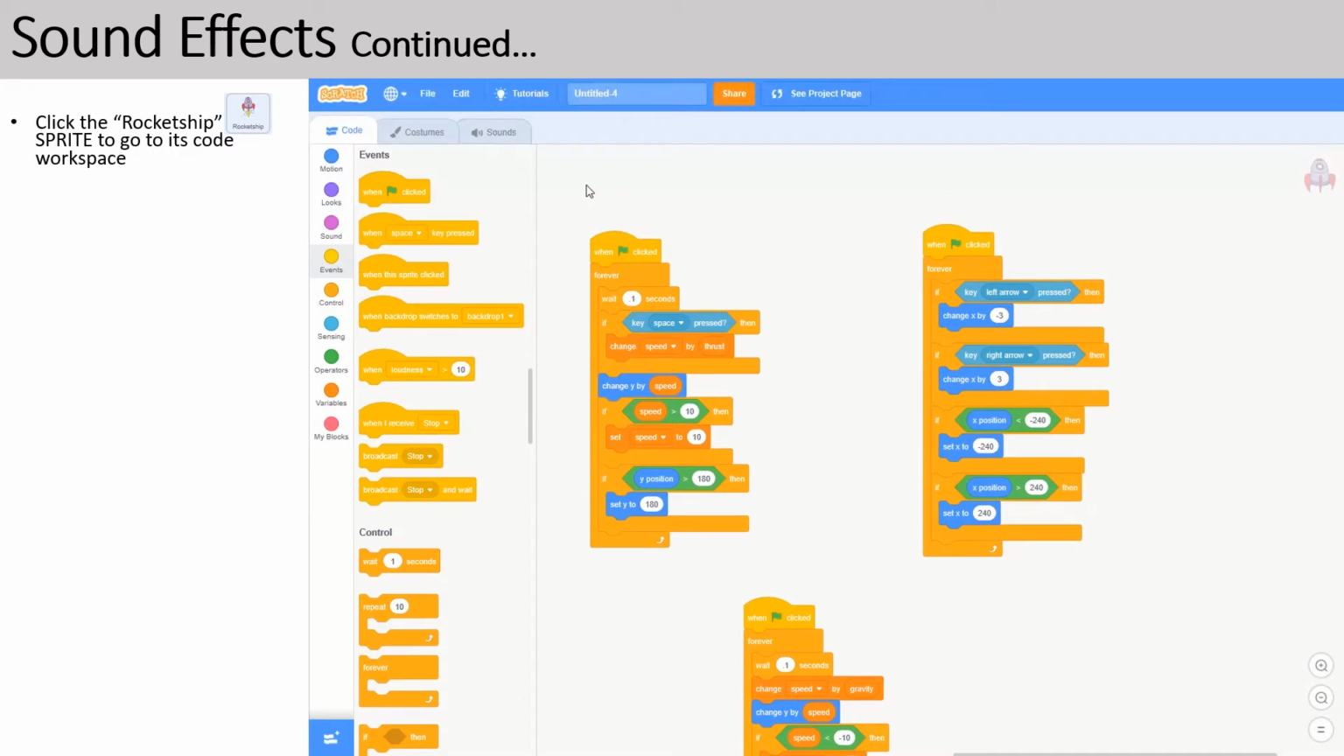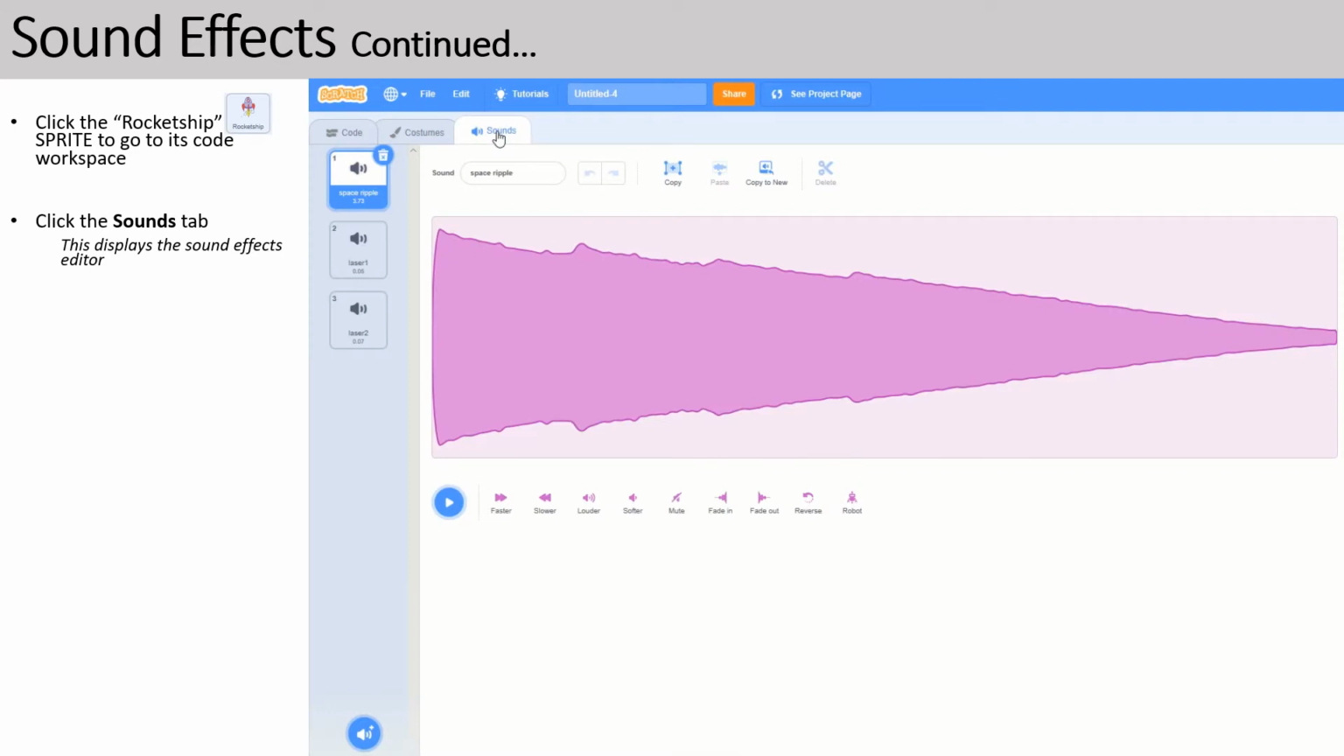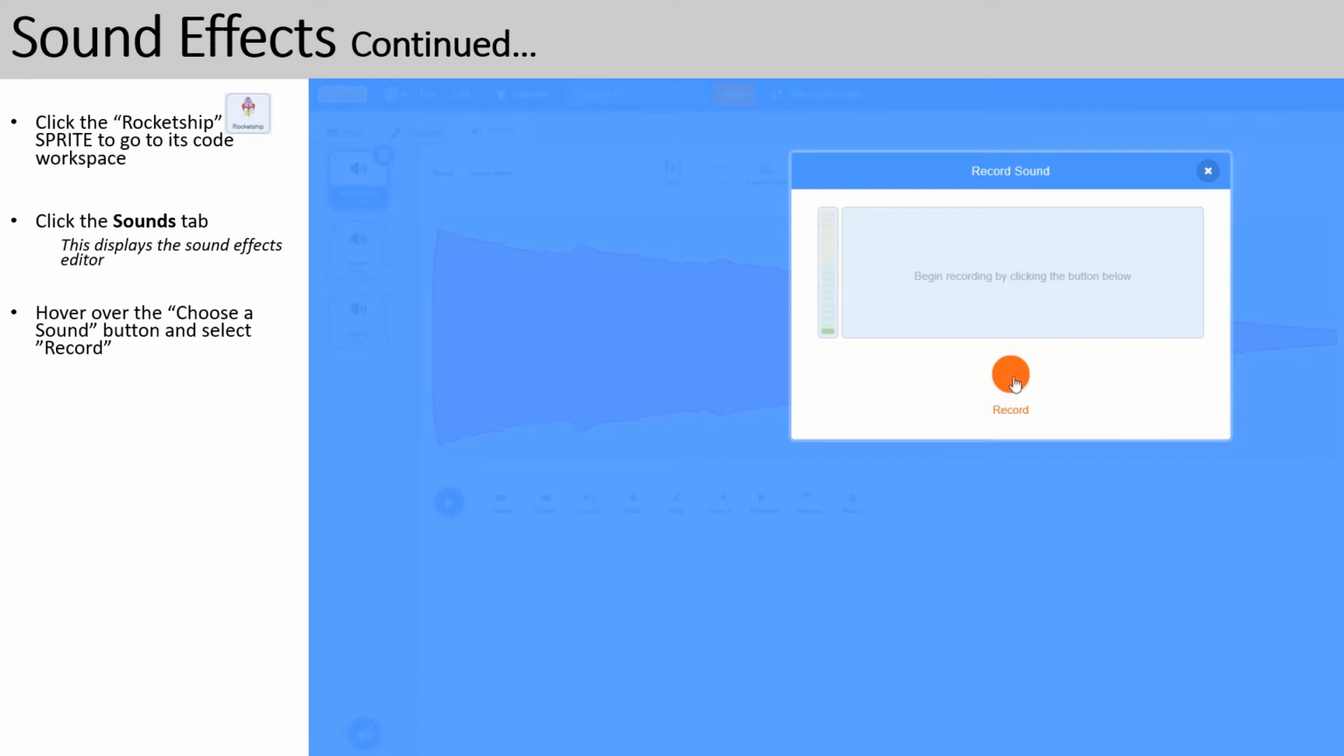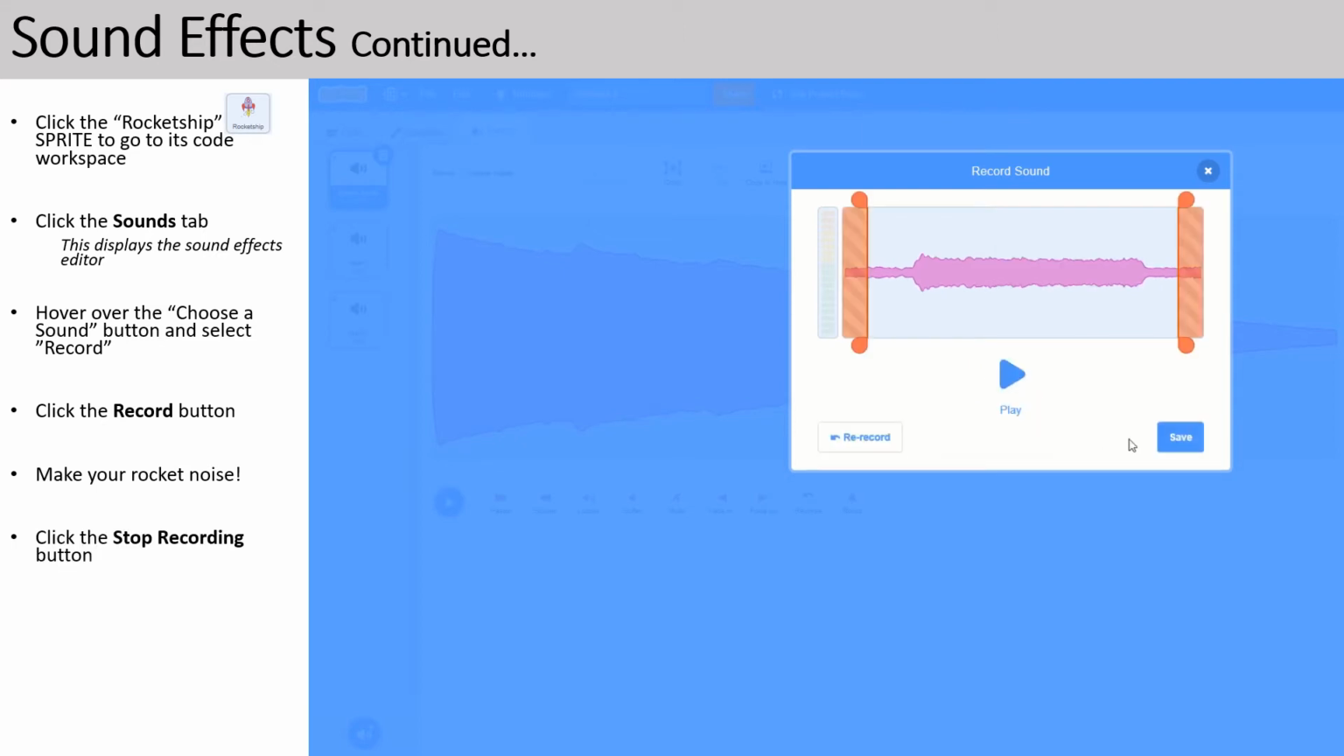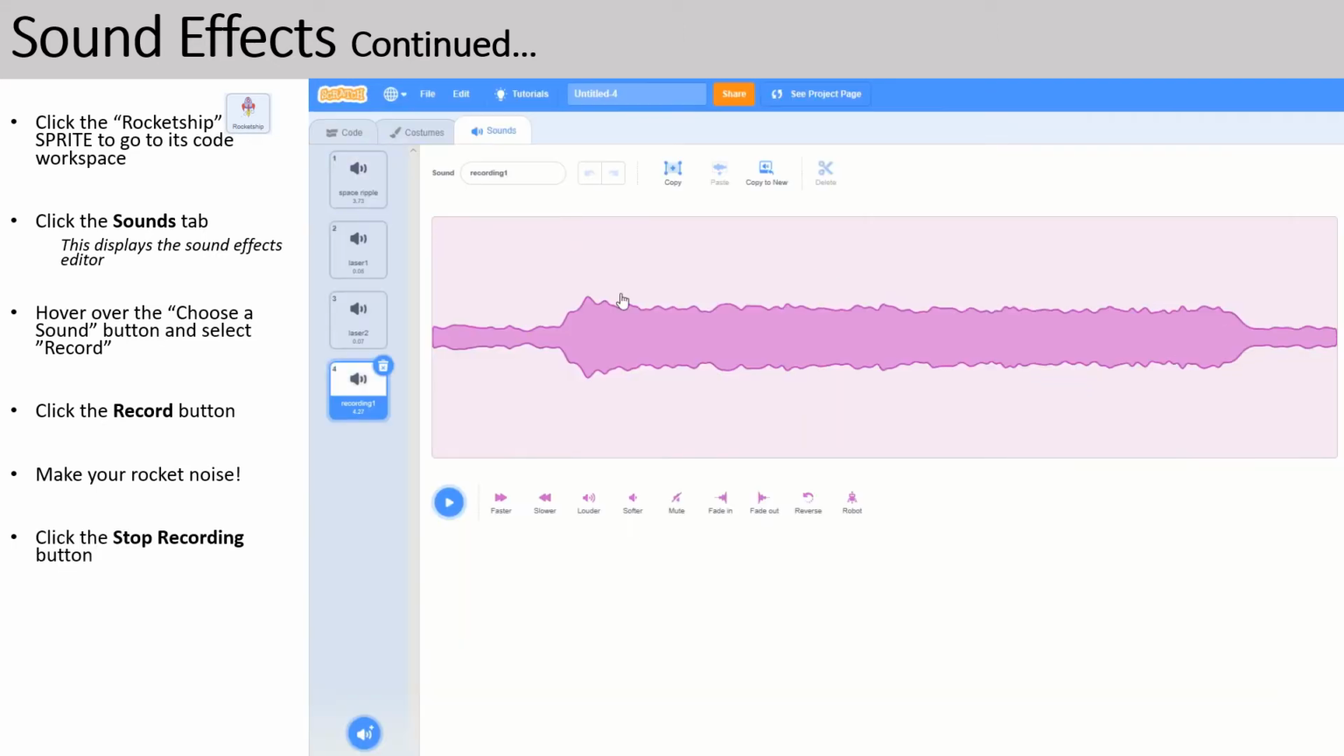Click the rocket ship sprite to go to its code workspace. Click the Sounds tab. This displays the sound effects editor. Hover over the Choose a Sound button and select Record. Click the Record button and make your rocket noise. Click the Stop Recording button. Click Save. And lastly, change the name of the sound to Rocket.